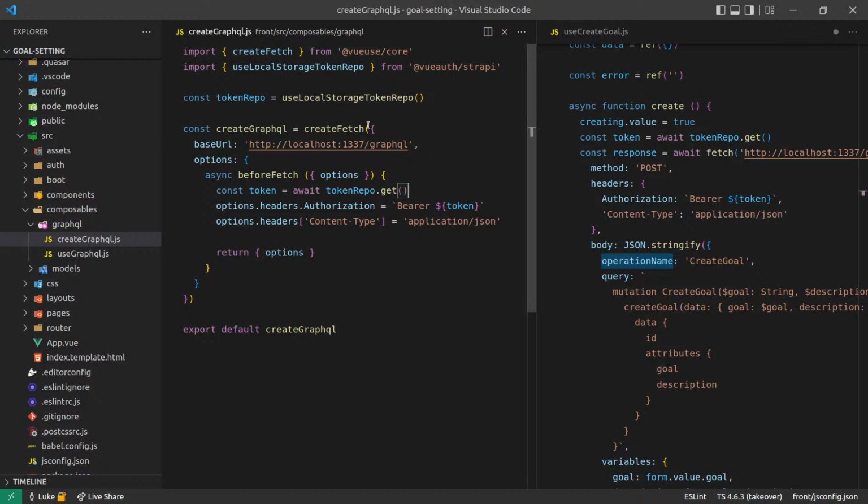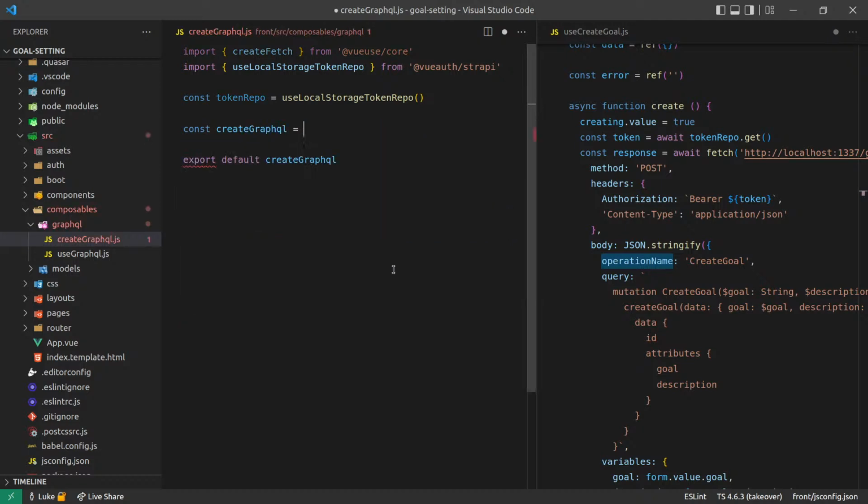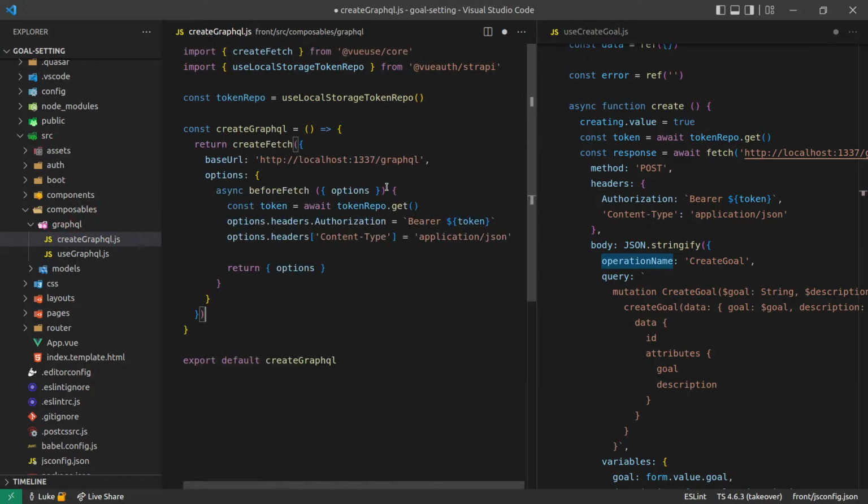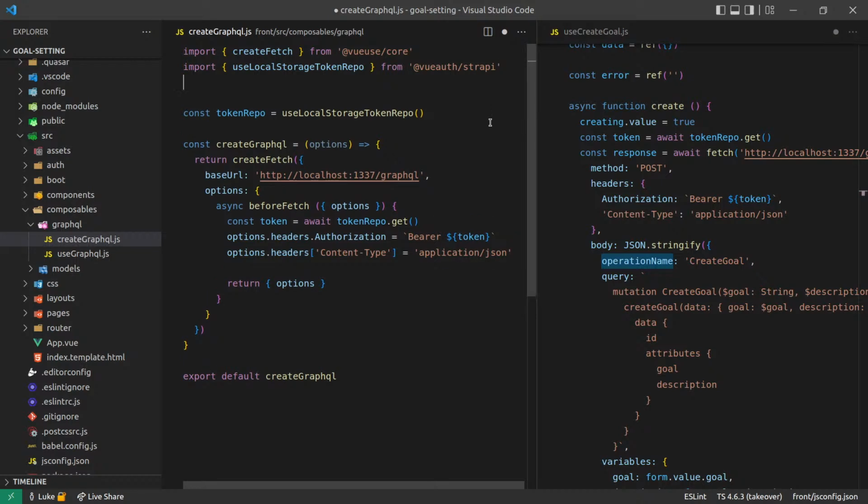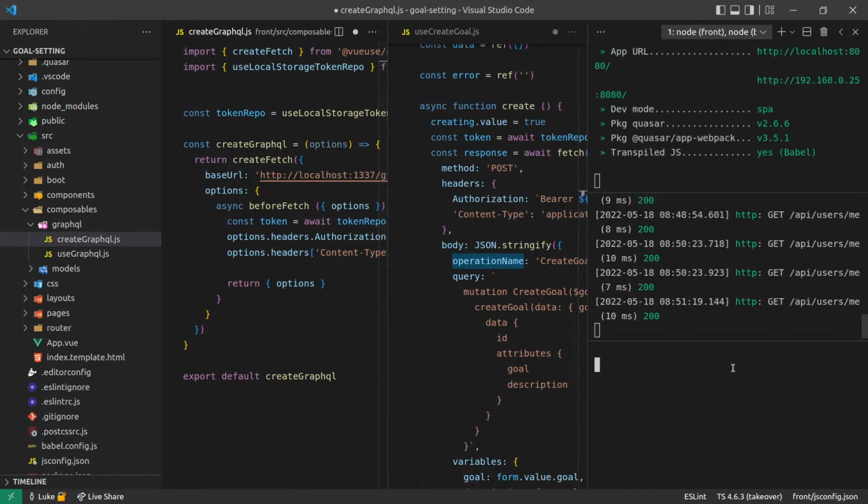Okay, so how about we do this? How about we allow the person doing this to send through their own options so they can be overwritten? It's going to return createFetch. If you want, you can add your own options in here, and that's going to get merged in. Yeah, so well, let's go ahead and use Lodash here.